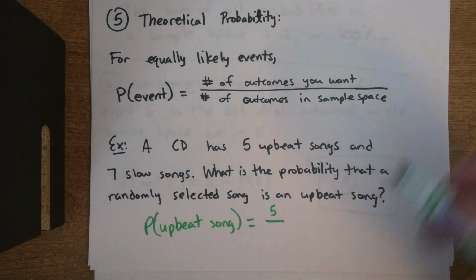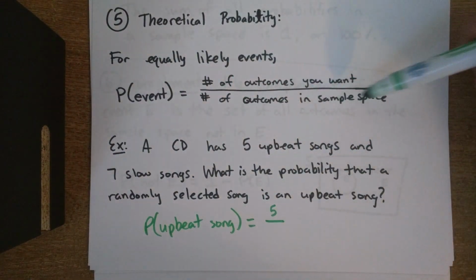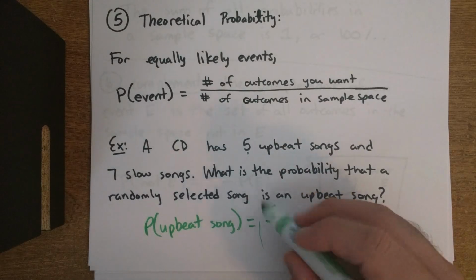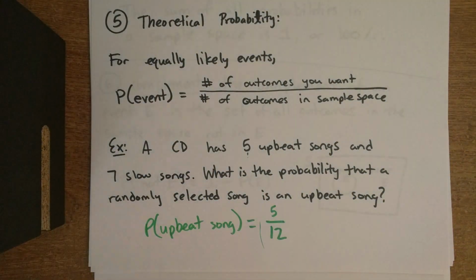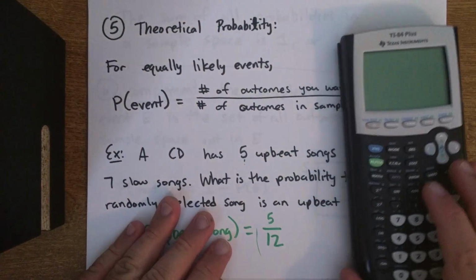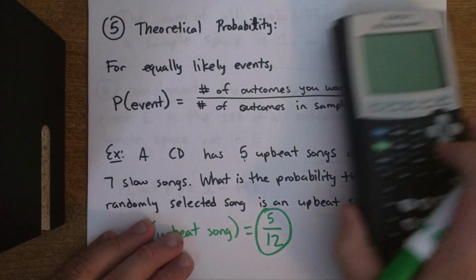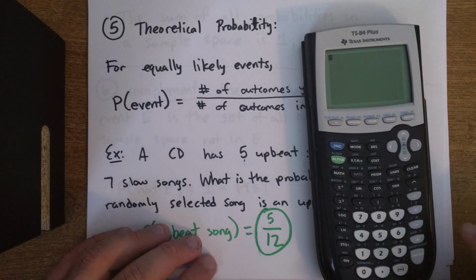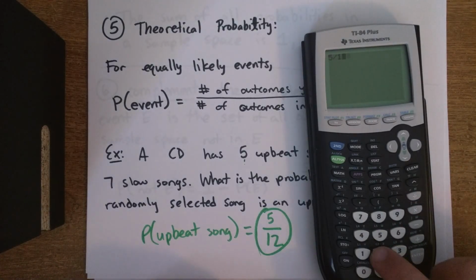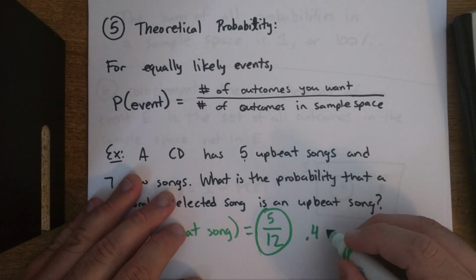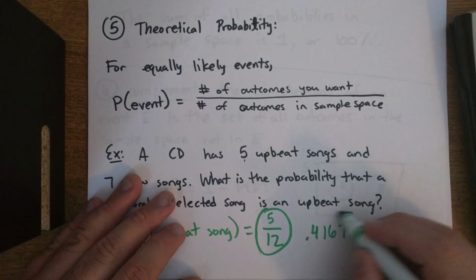I have my fraction bar. And then how many songs do I have total? So when it says number of outcomes in the sample space, that's just the total number of possibilities that you have for choosing. So I have 5 plus 7. That means I have 12. So 5 over 12. And we do need to calculate this. I mean, we could say this is our answer. We could say 5/12 is our probability. Let's also just see what happens when we plug in 5 over 12. So as a decimal, the probability is 0.4167.